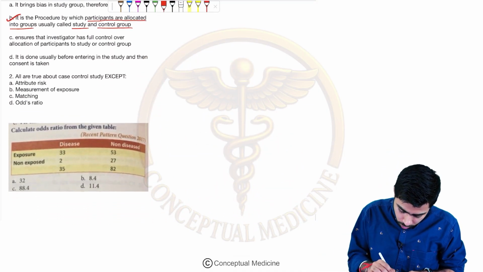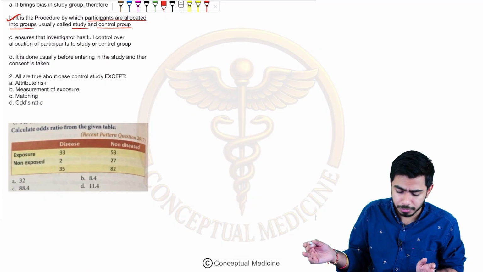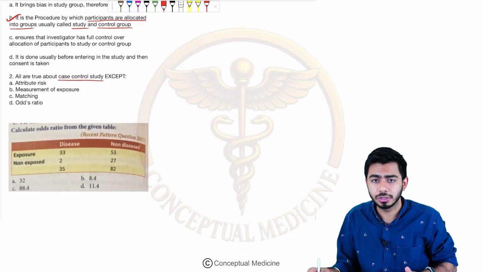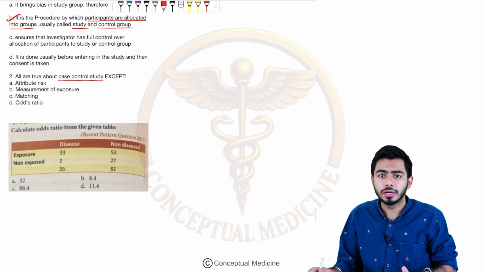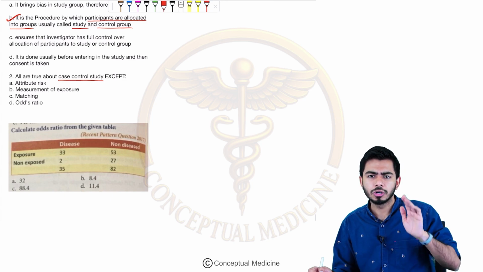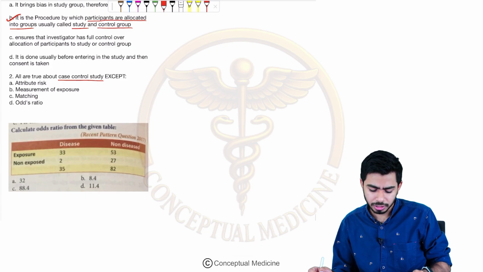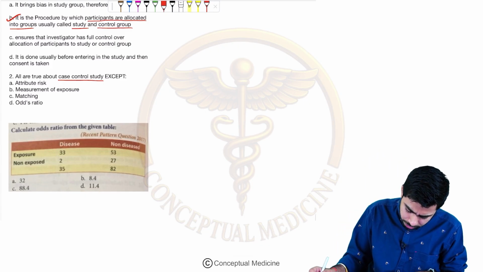Next question. All are true about case control study except. If you have watched the previous session, there I have talked about the analytical epidemiology, and there we have talked about the very important studies, that was cross-sectional study, case control, and the cohort study, in detail. So here is the question, case control study except.